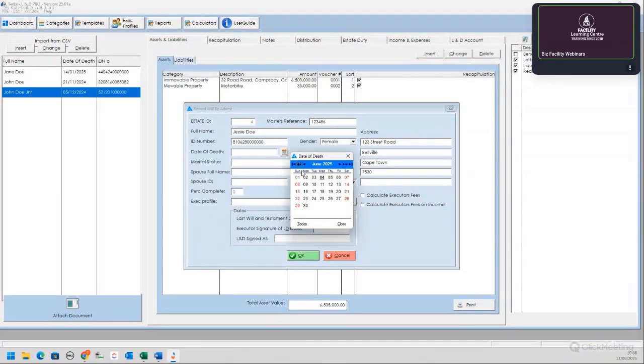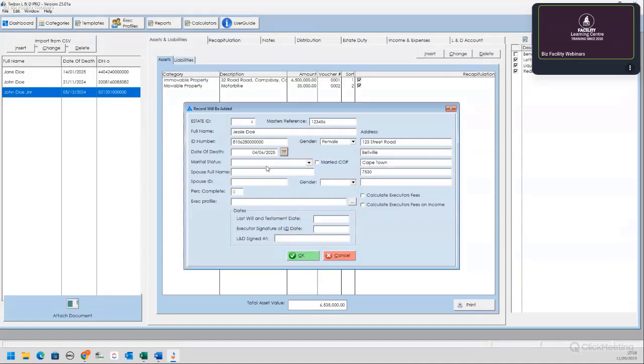Let's say it was quite recently, on the 4th of June. The marital status, as you know, with anything that we do, tax or estate duty or deceased estates, the marital regime is important when you are married. You have to specify if it's in community of property or not, with or without accrual. So you'll see all the options are there. So I'm just going to say with accrual.